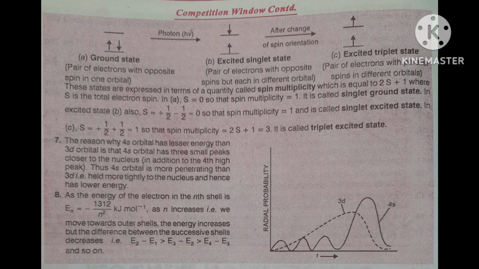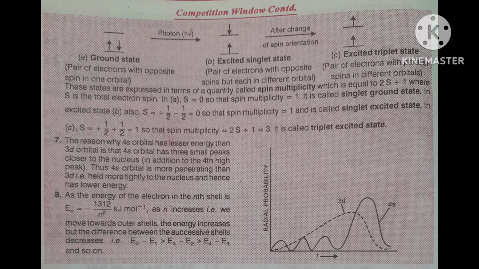Now, these two states I told you, in both cases singlet state. Now the third condition I am telling you.